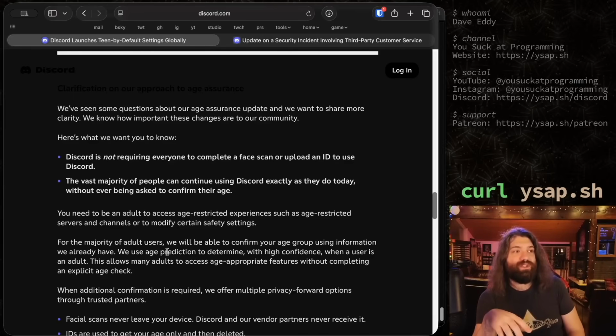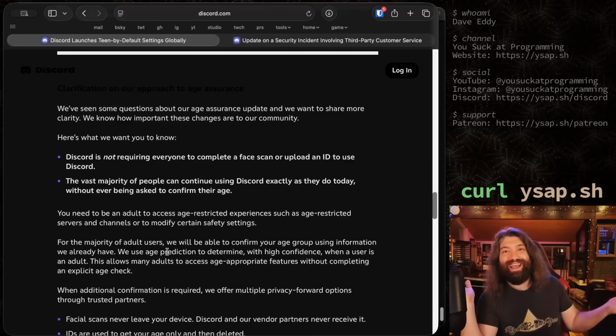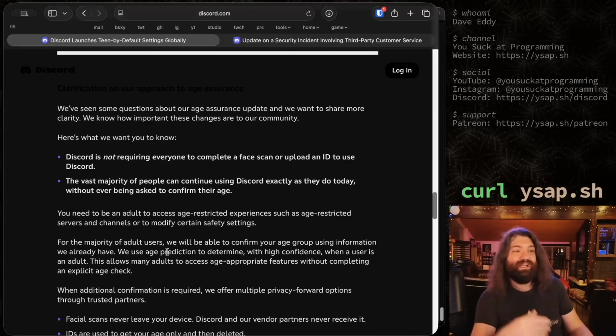So if there was a way, and there isn't a way right now, but if there was a way to say, is this person an adult, yes or no, I think that's great. There is not a way, so the next best thing is, hey, let me look at your ID and get your date of birth there. And it's like, okay, well, I don't want to actually divulge all this information. I just want to prove that I'm an adult. Now, I get that if I go to a bar and I want to drink or something, they might have to ID me at the door.